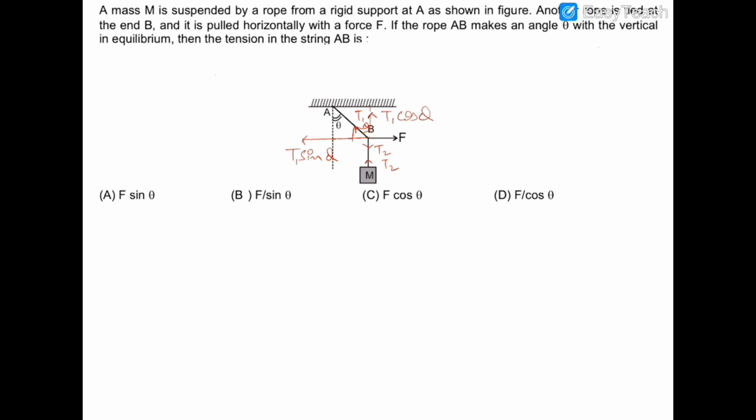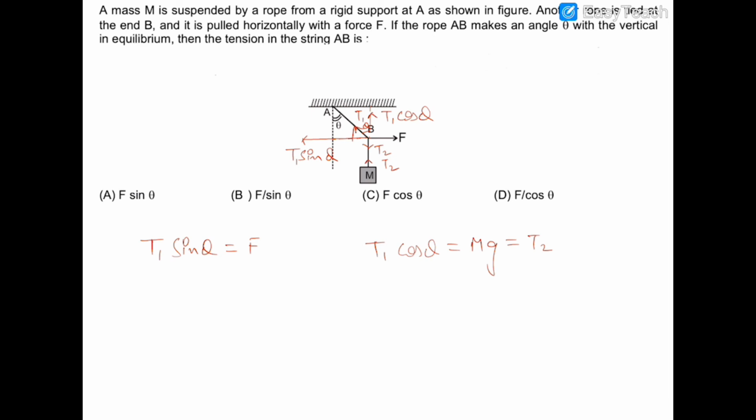Now we can say that the system is in equilibrium, hence we can balance the forces in the x-axis as well as in the y-axis separately. So balancing the forces, T1 sin theta is balancing F, and T1 cos theta is balancing mg. And why am I saying mg? Because this T2 is equal to mg. So instead of making two equations separately, I have written these two values in the same equation.